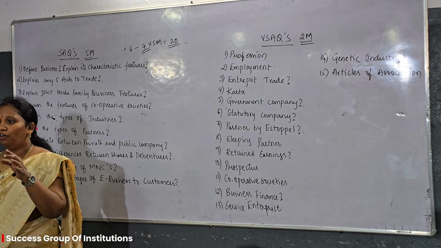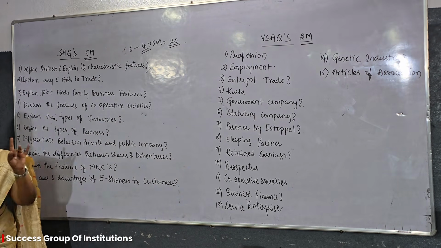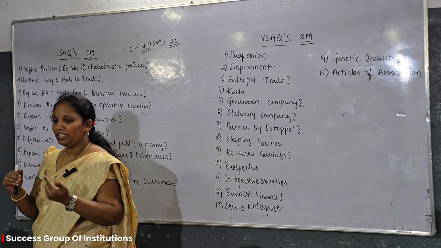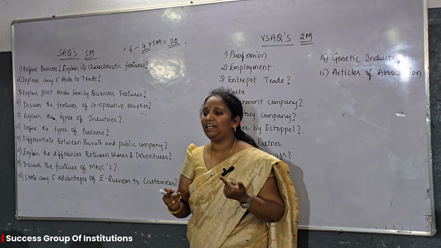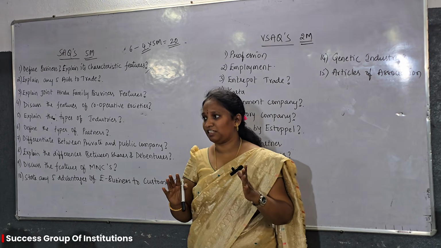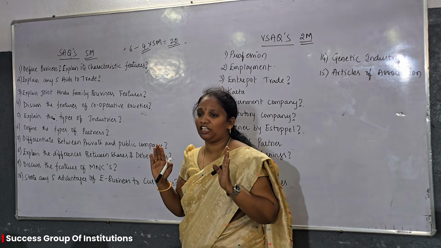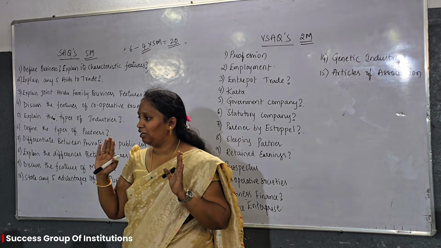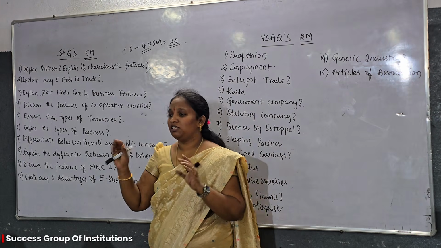Now, if you remember this definition, you can simply write the features of business. First thing, business is a continuous process of buying and selling of goods and services. The first characteristic feature you can write is that it deals with goods and services.